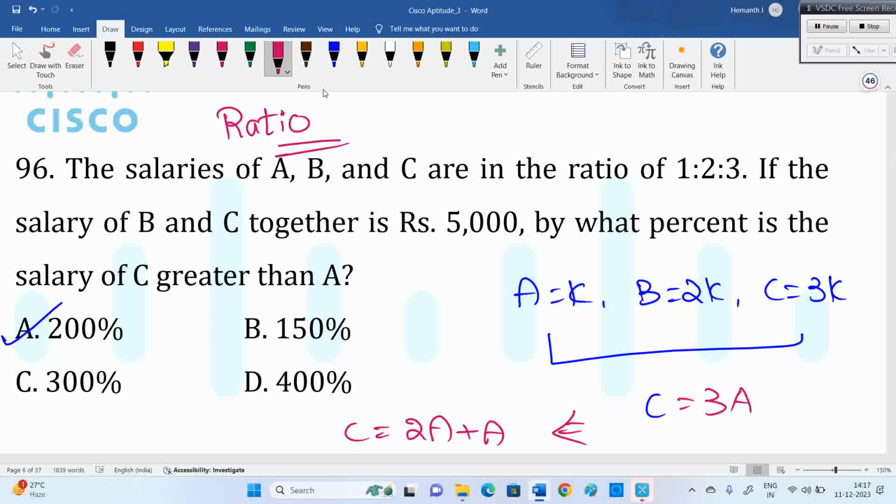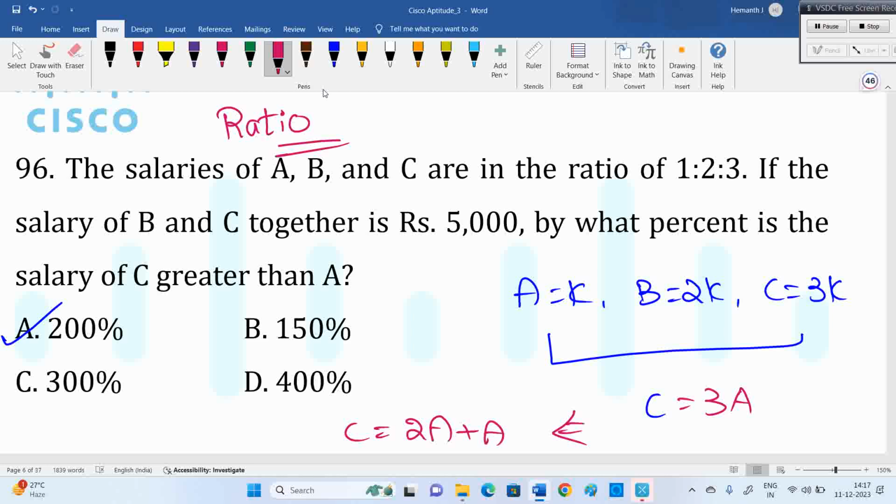Understand the question. If the question is C is what percent of A, C is 3 times A, 3 means 300%. I can go directly with option C, 300%. But they're asking C is how much percentage more than, greater than A. Means A is there. What is the extra? Extra is 2A. 2 means 200%. We know 200% means 200 divided by 100, and 300% means 300 divided by 100.